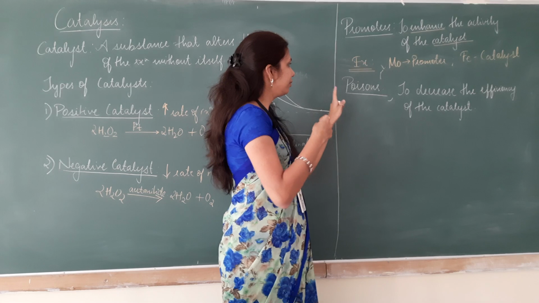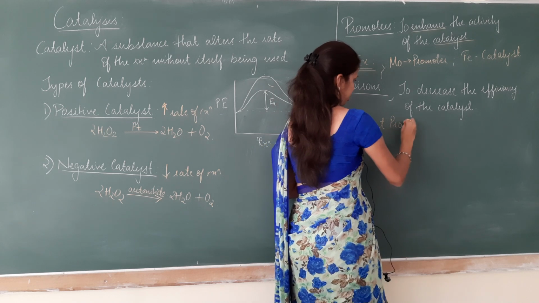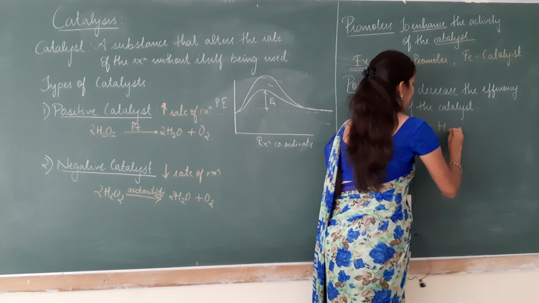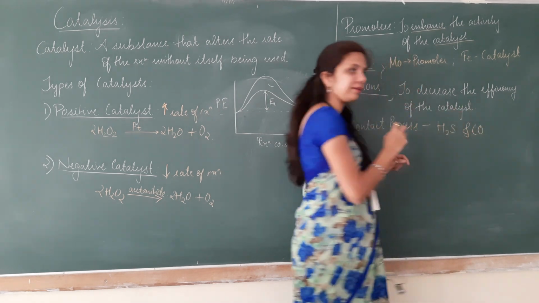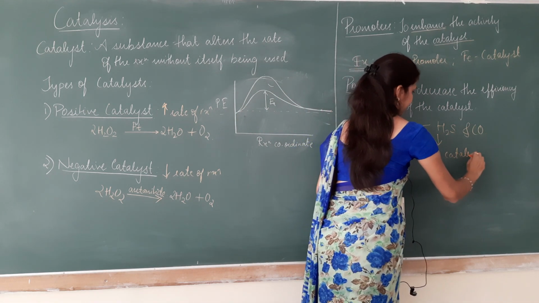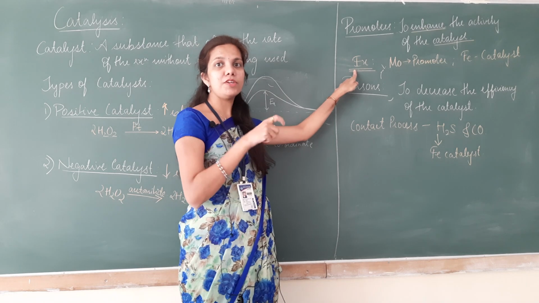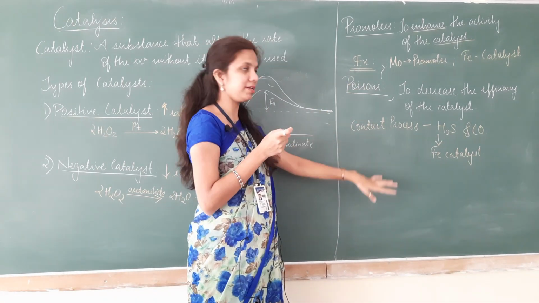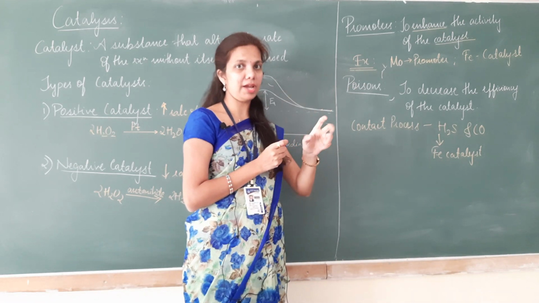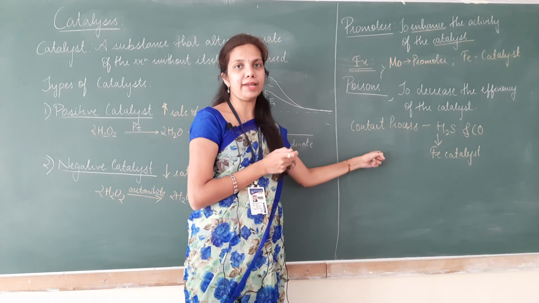In the contact process, there are two poisons, H2S and CO, both of which act as poisons for the iron catalyst. So in promoters we have molybdenum, which enhances the activity of the iron catalyst, and in poisons we have H2S and carbon monoxide, which decrease the activity of the iron catalyst.